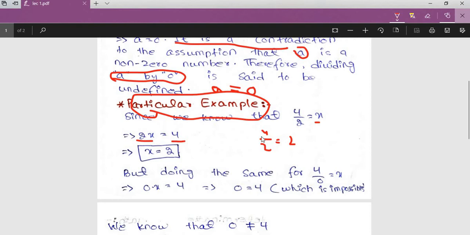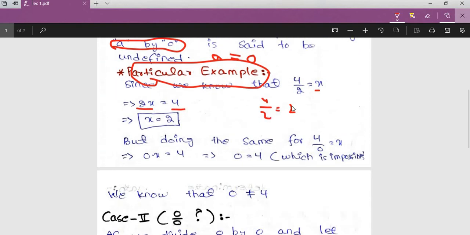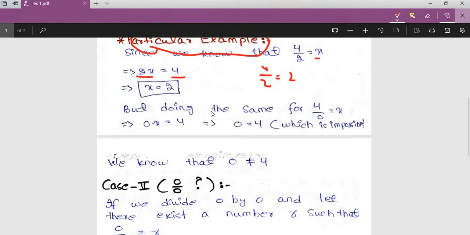This fraction is giving us only a unique answer, that is 2. But doing the same for 4 divided by 0. Now, considering 4 is also a non-zero number, if we divide 4 by 0 and assume that it is equal to x, then the same step implies that 0x equals 4. Multiplying both sides by 0, we get 0x is equal to 4. This further implies that 0 is equal to 4.